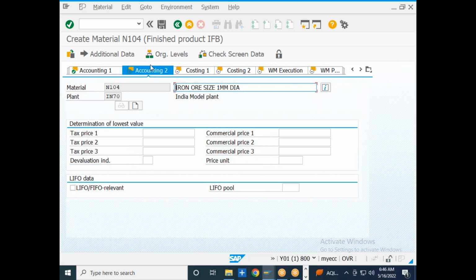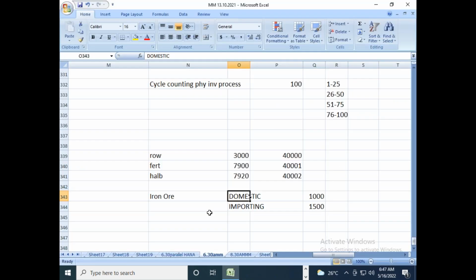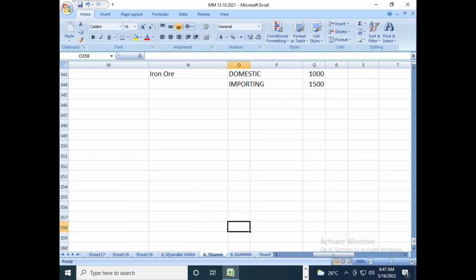So now here we have the Accounting 2 tab. In the Accounting 2 tab, one thing is mandatory, that is known as LIFO or FIFO data. If your particular material is relevant for LIFO or FIFO, you just need to select LIFO or FIFO. What is LIFO and FIFO? Can anyone tell? LIFO is nothing but last in first out, and FIFO is nothing but first in first out. So can anyone tell what is last in first out or first in first out?